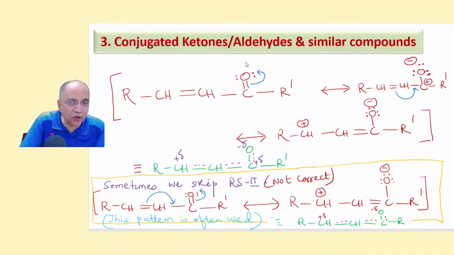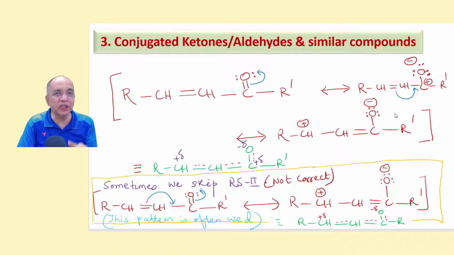This is a carbonyl group and this is the alpha position, this is the beta position, and there is another pi bond. So this carbon-carbon pi bond and this carbon-oxygen pi bond are the two conjugating units separated from each other by one single bond. So you have two possibilities. One possibility is according to the rule: first you have to look for one curved arrow mark pattern, and then this is pattern 2, to get plus minus. Then you discover an allylic carbocation, pattern 1. So plus charge is here. So you get 3 resonance structures.